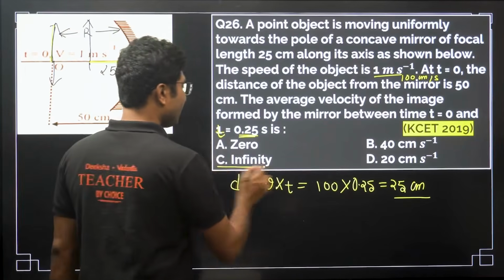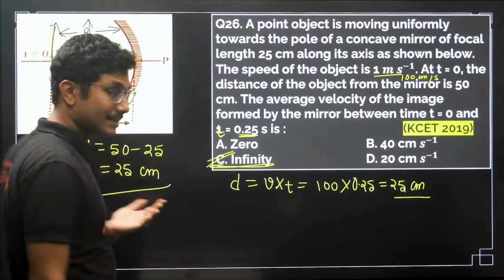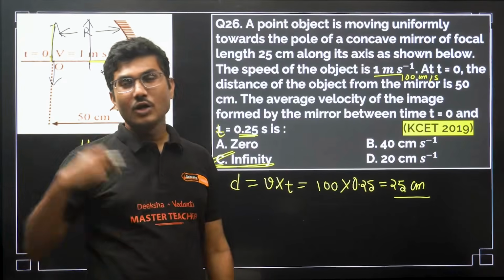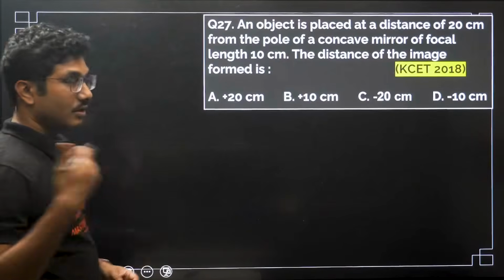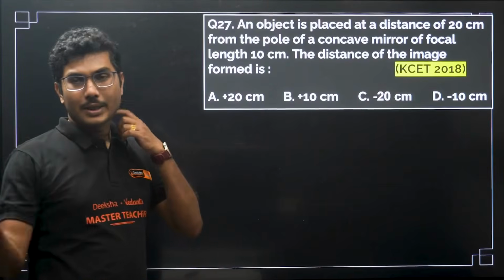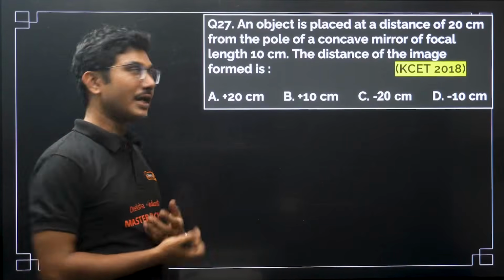Okay, so the average velocity of the image will be infinity. As I said, the object is suddenly moved from a finite distance to infinity within just seconds, so the final velocity will be infinity. You don't need to calculate it. You can, but it will be a waste of time. You have to identify it and then you can write it.